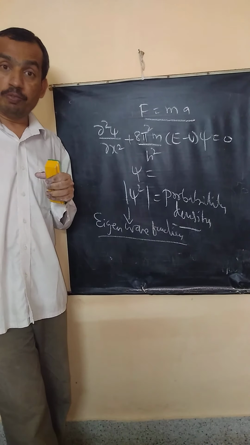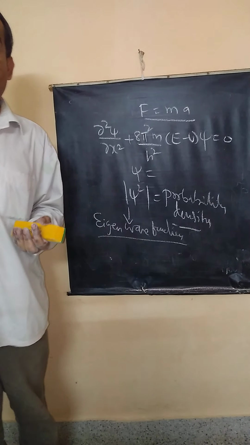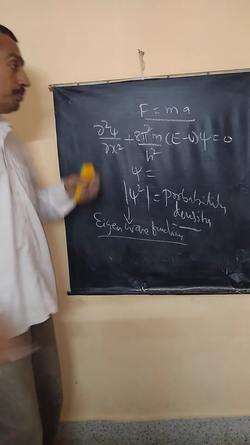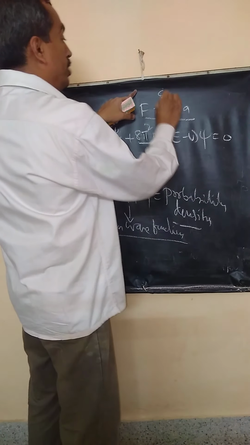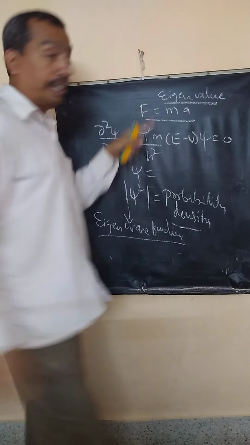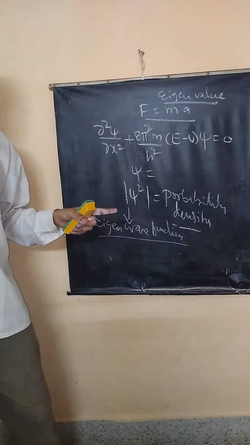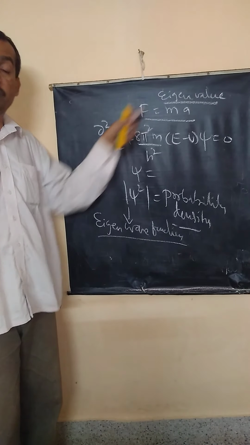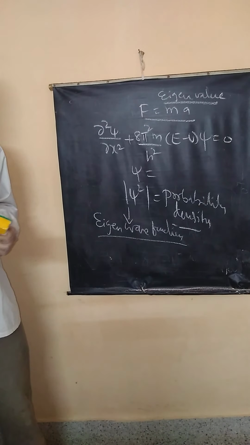Correct? We will solve this for the particle in a potential well problem. We will see what an eigenfunction is. What is an eigenvalue? It represents the energy of a particle corresponding to a wave function. We get both by solving the Schrödinger equation.